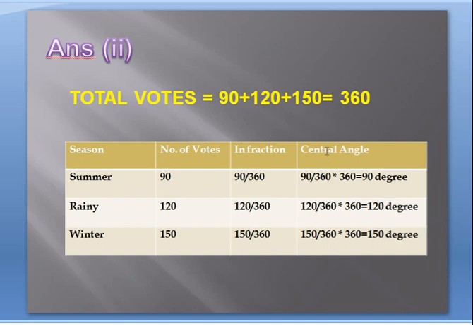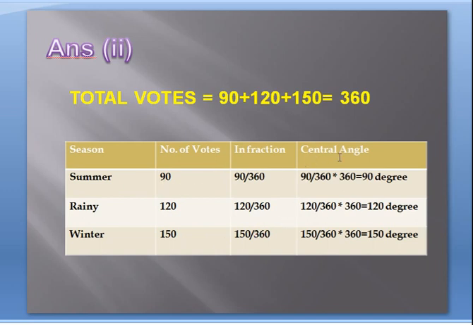As per the second part of the same question, you have to calculate the central angle. For summer season the number of votes is 90 and the total votes are 360. So how can you find the fraction? 90 upon 360, this will be the fraction. In the same way, for rainy season 120 by 360, for winter season 150 by 360.